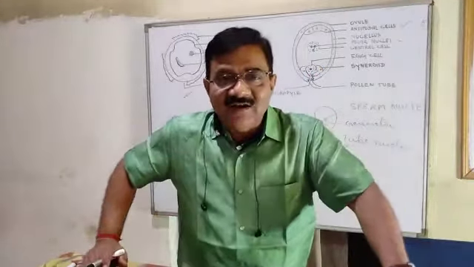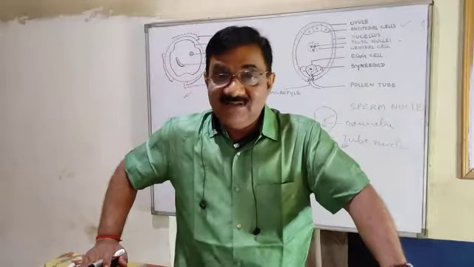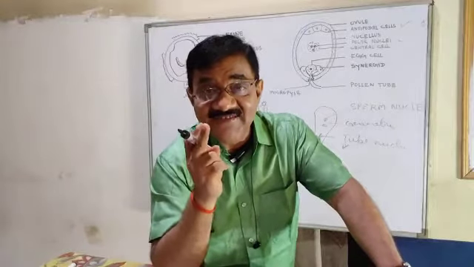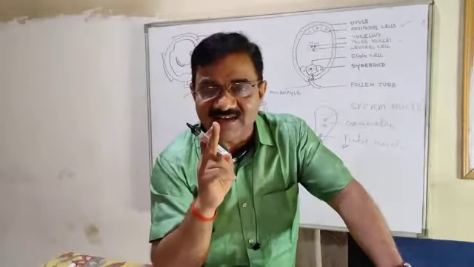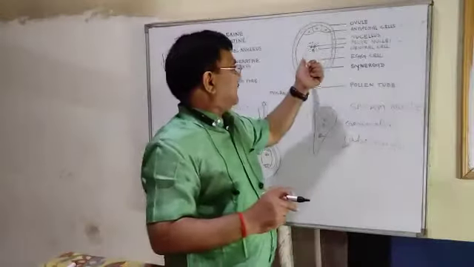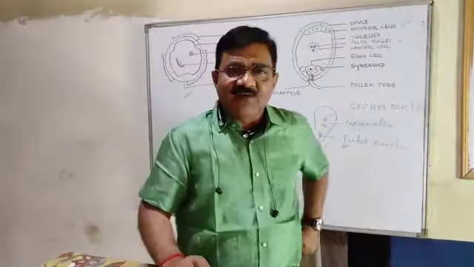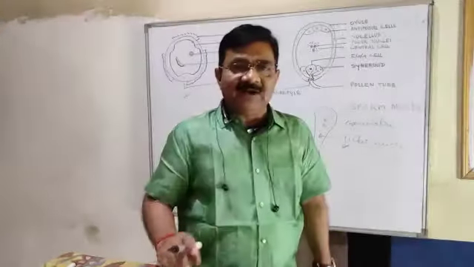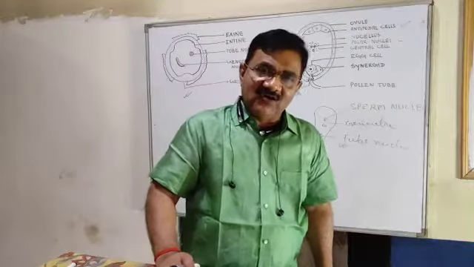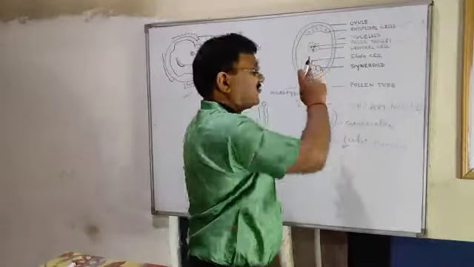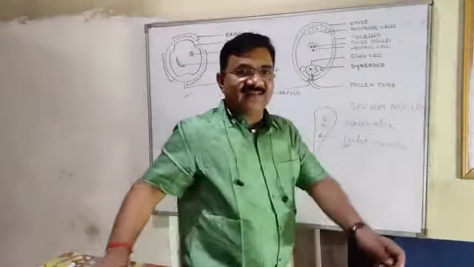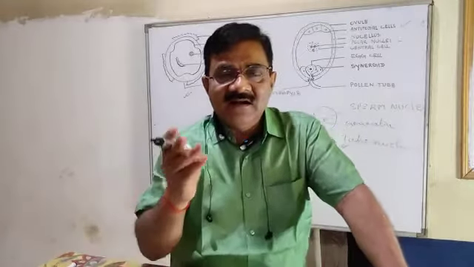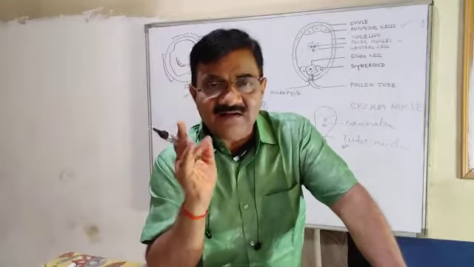So it is called triple fusion. Very, very important. Two terms I have discussed: double fertilization and triple fusion. Triple fusion takes place in the central cell, which contains two polar nuclei, with which one sperm nucleus fuses to form endosperm, and that condition is called triple fusion. So from the examination point of view, two things are very, very important: double fertilization and triple fusion.